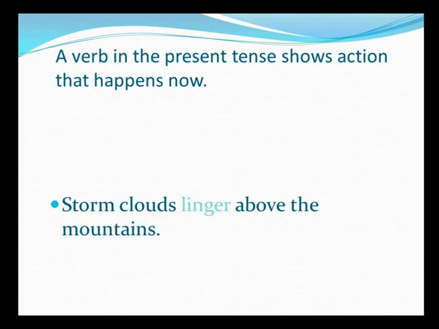If I have to convert the same sentence into the other forms, I would say, storm clouds are lingering above the mountains. That makes it present continuous. Present perfect now. Storm clouds have lingered above the mountains. That makes it present perfect. Present perfect continuous now. Storm clouds have been lingering above the mountains for the last half an hour. So that makes it present perfect continuous. So in all, whatever type of present tense it is, it shows an action that happens right now at the present moment.